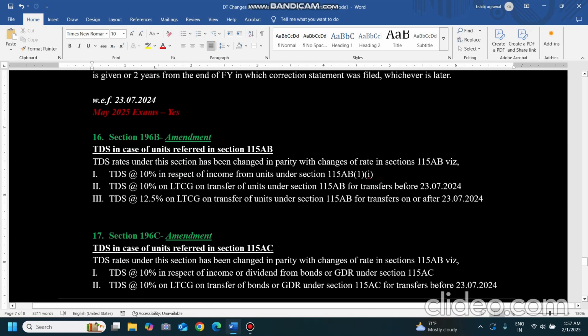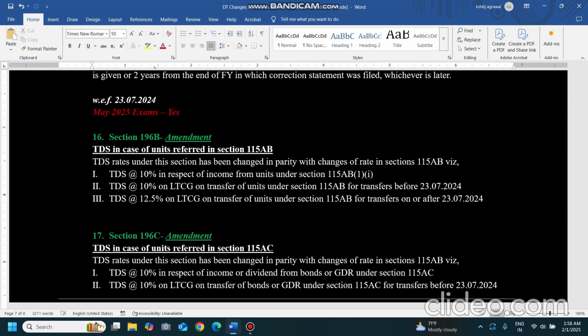Coming to section 196B. TDS in case of units referred in section 115AB. So in 115AB, some units are referred to for non-residents. So the TDS under this section has been changed in parity with the changes made in 115AB. If any tax rates are changing for non-residents, then TDS accordingly has to change. TDS is at 10% in respect of income from units under 115AB, whatever units are referred in 115AB, that 10% is there, and TDS is 10% on LTCG, long-term capital gain, on transfer of units under 115AB on or before the date, and if it is transferred after, then 12.5% TDS will be there.